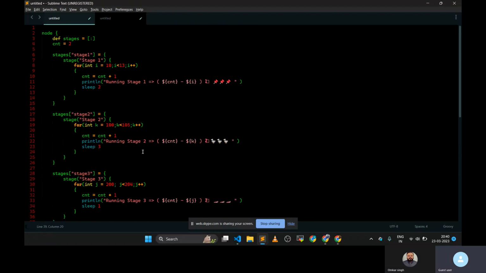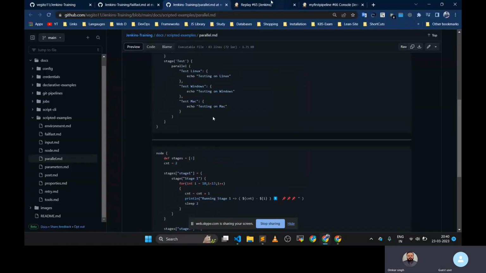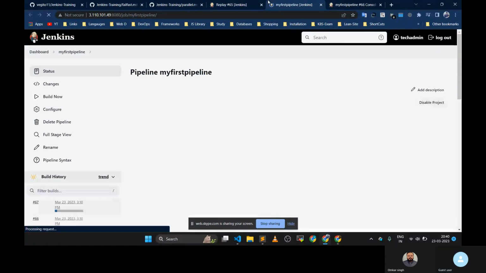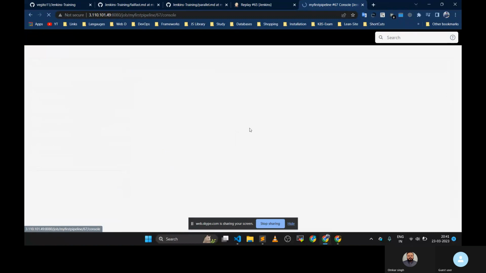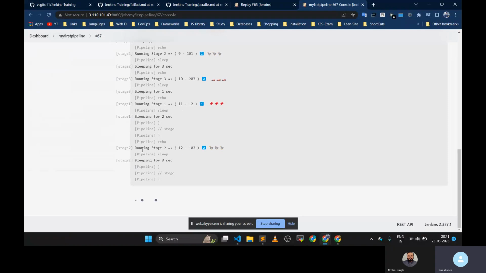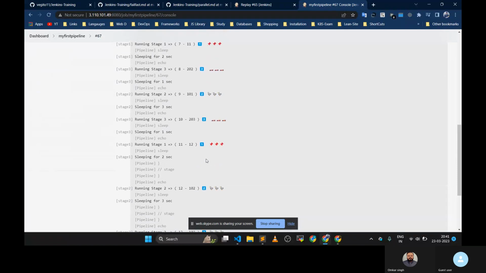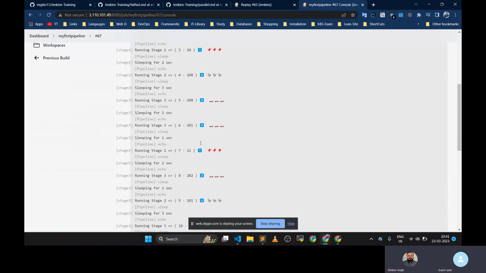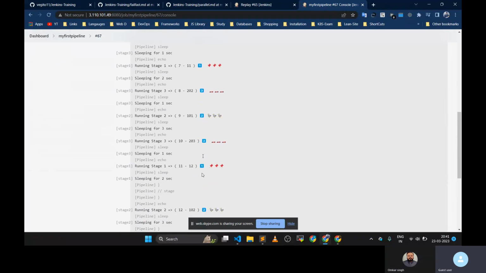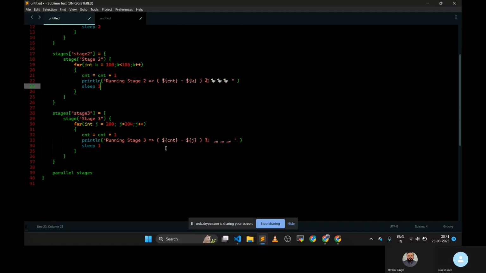Like here we have stage 1. Let's see the output first. So all the stages are running in parallel. Here you can see it is first, second, third, third, first, third, second, third, one. So there is no order. It will run any stage at any time. Got it?